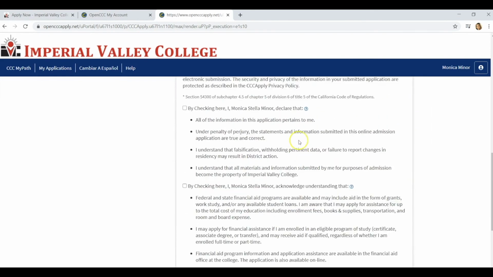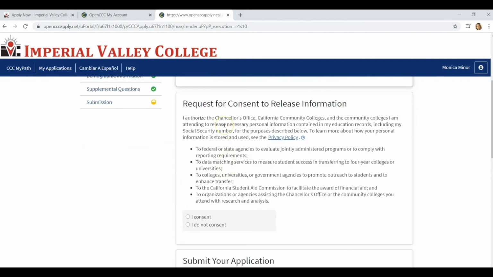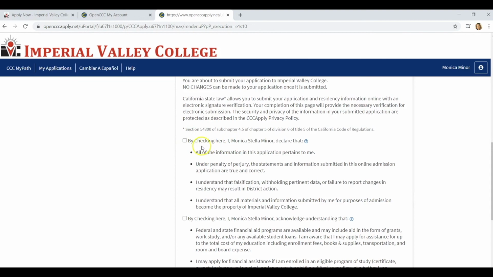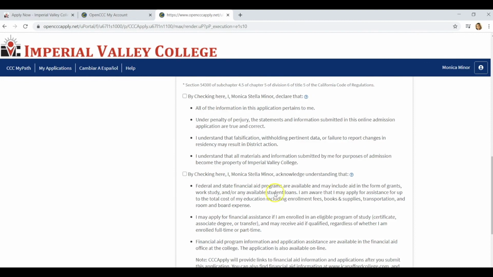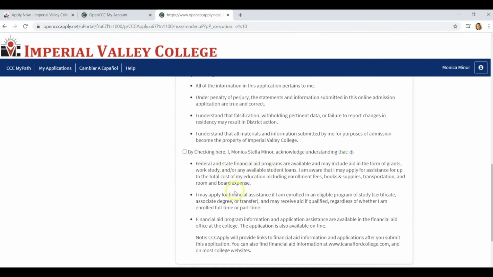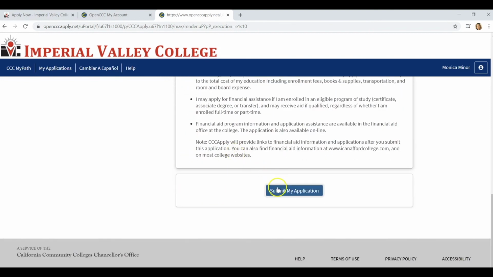Next, you're going to go ahead and check these boxes to submit your application. So request for consent to release your information. Go ahead and click that you authorize the Chancellor's Office and California Community Colleges to release any necessary personal information. And now, are you ready to submit your application? By checking here, you declare that all of the information in the application pertains to me. And then you understand that the federal and state financial aid programs are available and may include aid in the form of grants, work study, and/or any available student loans. So go ahead and check there. And next, you will submit your application.